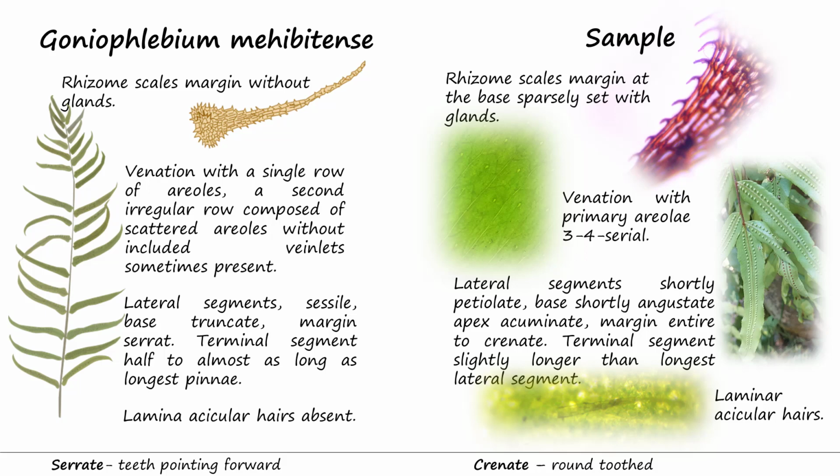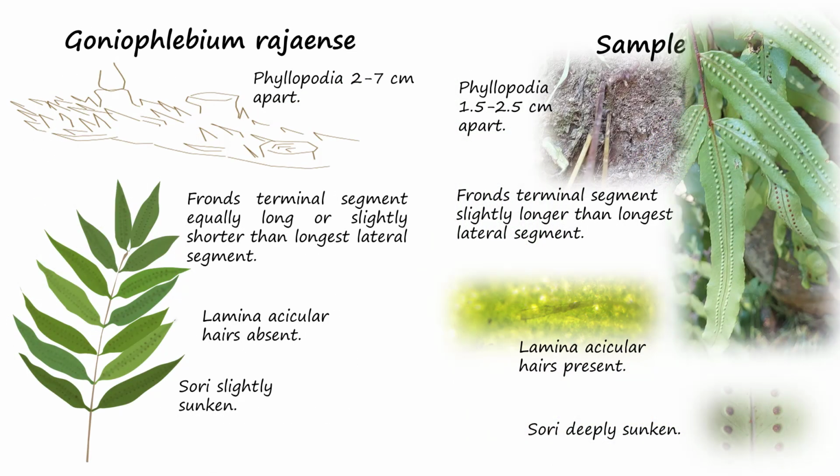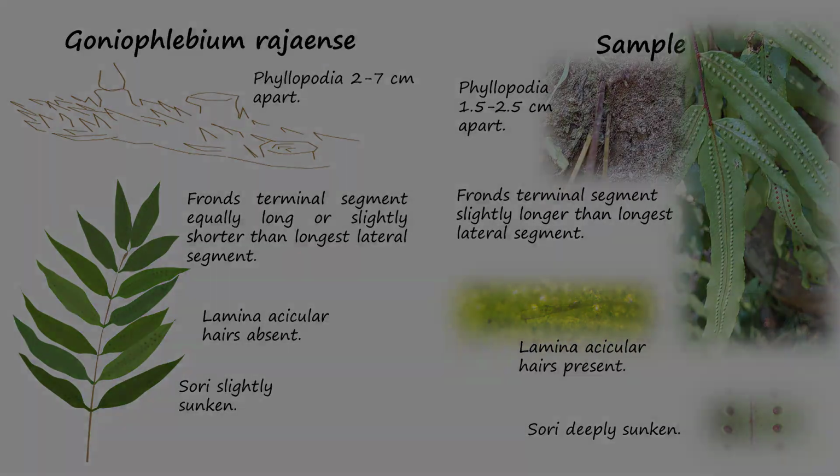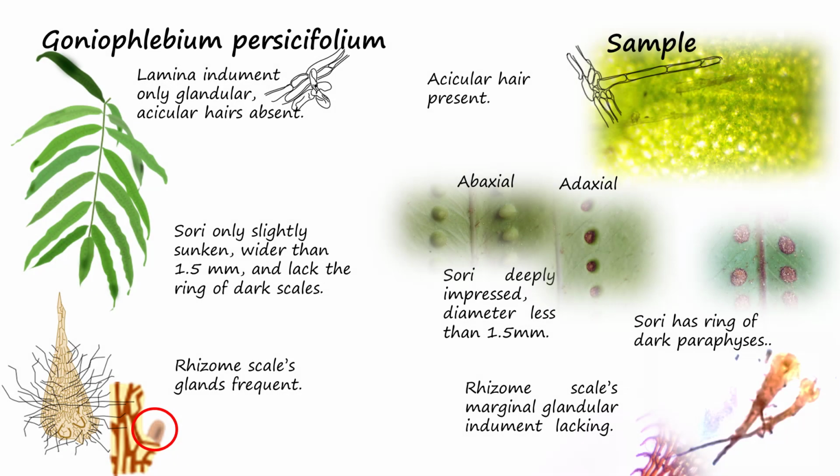margin serrate, and terminal segment half to almost as long as the longest pinnae. Goniophlebium rajensis differed from the sample by phyllopodia 2 to 7 cm apart, frond terminal segments equal or slightly shorter than the longest lateral segment, laminar acicular hairs absent, and sori slightly sunken. Goniophlebium persicifolium is amongst the Goniophlebium species that most resembles the sample but differs by lacking needle-shaped hairs on the blades, having sori only slightly sunken, wider than 1.5 mm, and lacking the ring of dark scales, as well as having rhizome scales which have many glands.